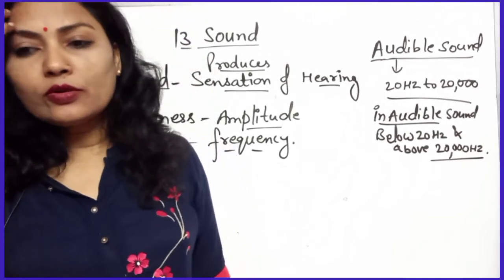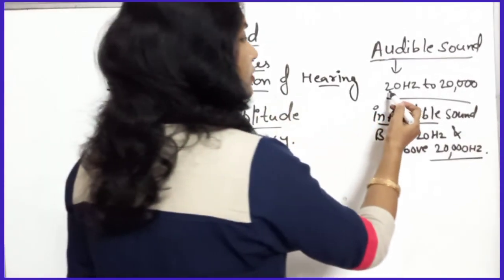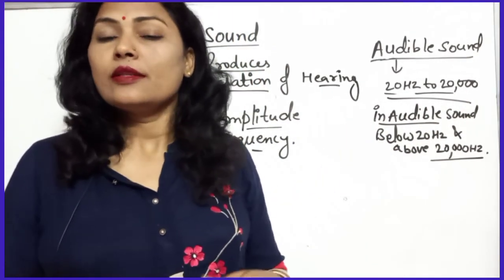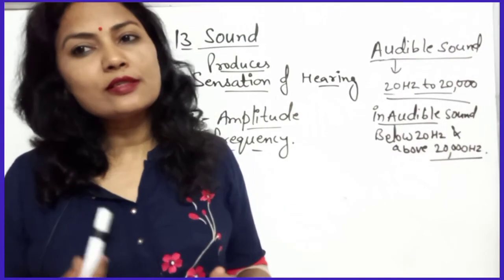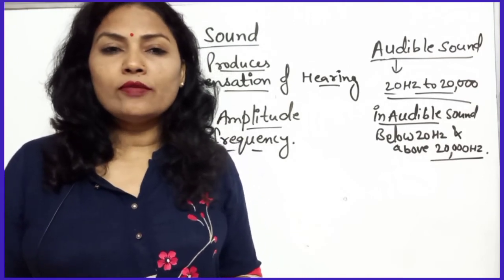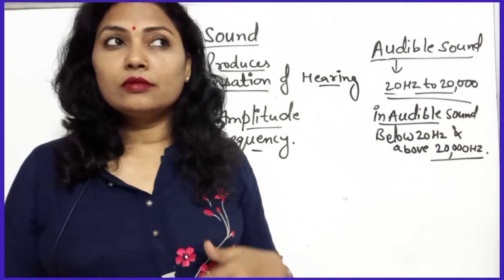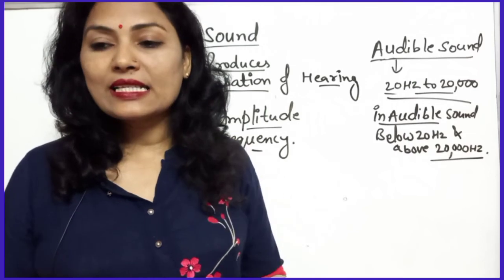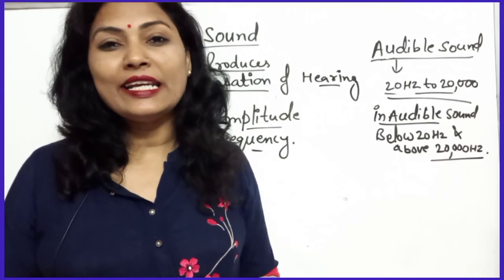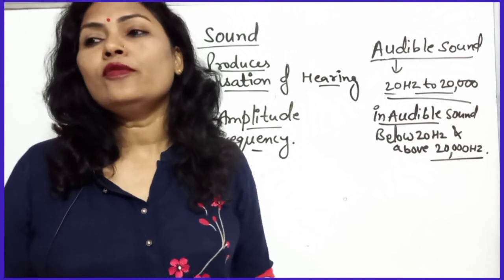Now next, you know that the audible range of human beings is 20 hertz to 20,000 hertz. This is the audible range. Audible means the sound which we can hear, and inaudible means the sound which we cannot hear. And if constant noise pollution is taking place, then it will cause high blood pressure, lack of concentration, fatigue, nervous tensions, and temporary or permanent deafness also. So these are the harmful effects of sound.